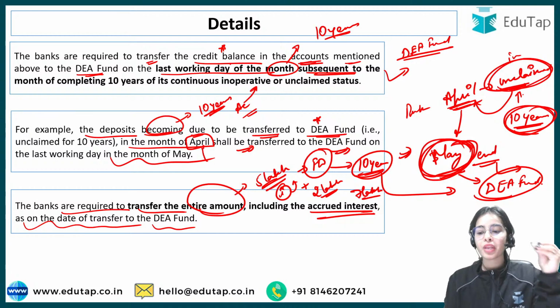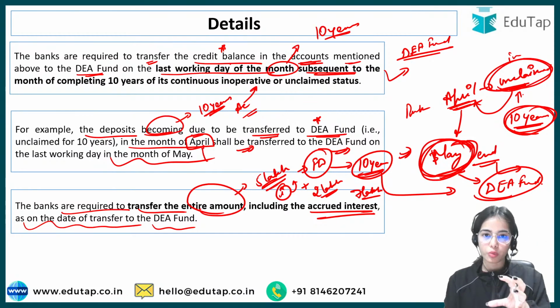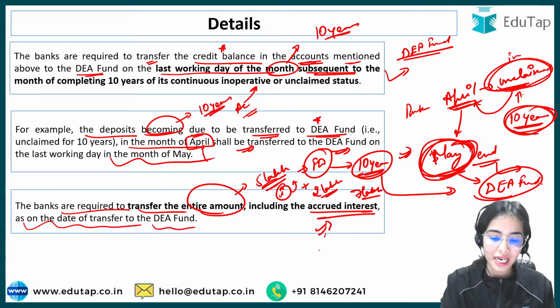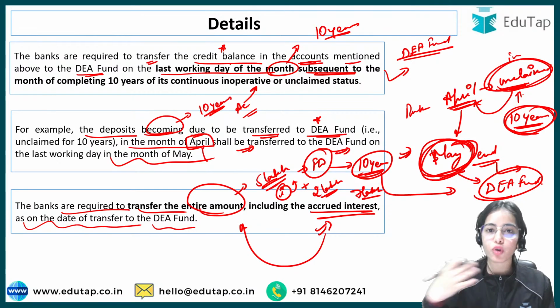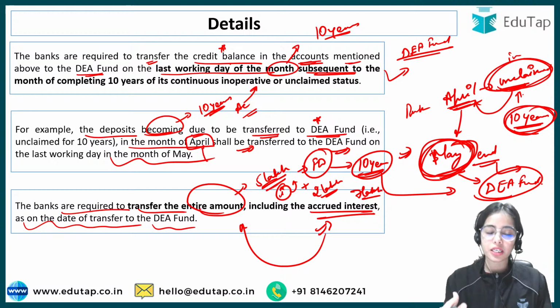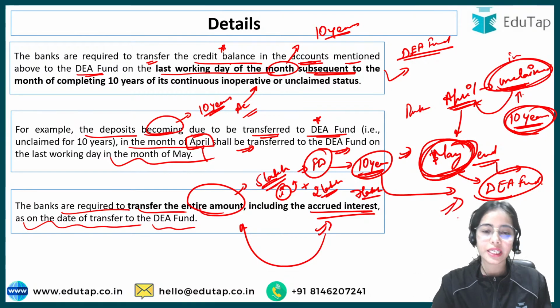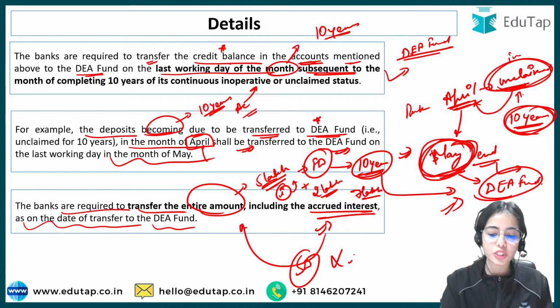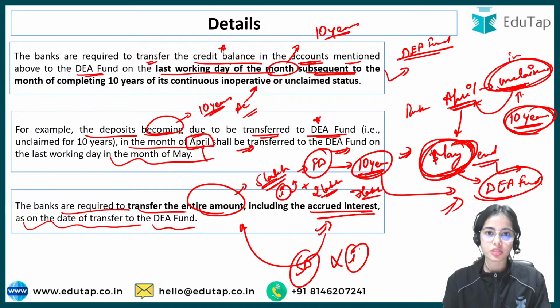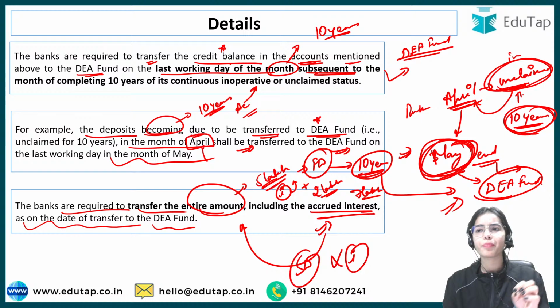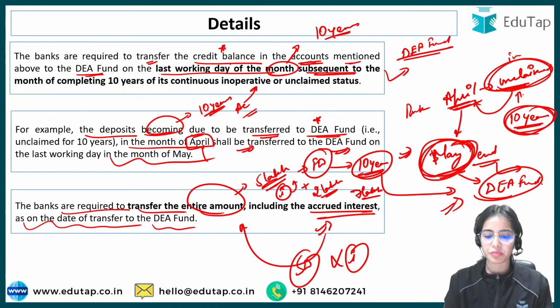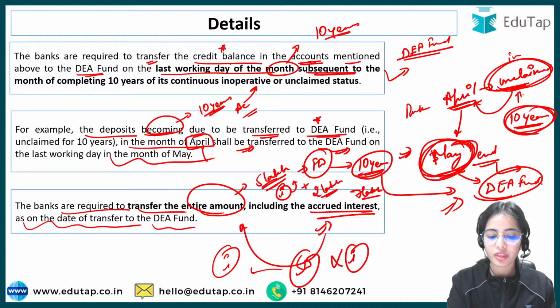So that is the idea, that if there is accrued interest on that amount, as it was in FD, as it was in the savings account or in the recurring deposit account, that interest has also to be transferred to the DA fund. Let's say on a security deposit there is no interest, because on the security deposits, or on the margins or other kinds of loan amount that is left with the bank, extra money that was given by the depositor by mistake, the interest does not have to be paid.